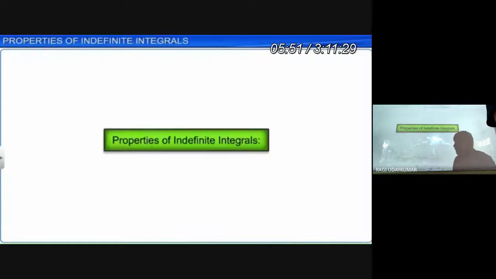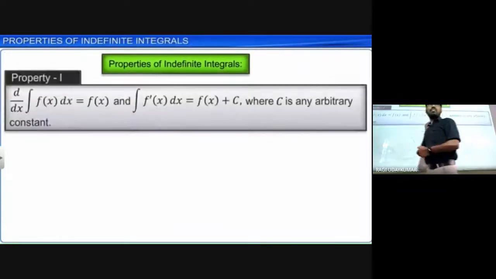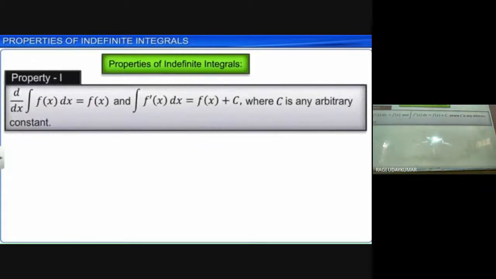So now let us move into the properties of indefinite integral. There are some properties for the indefinite integral.